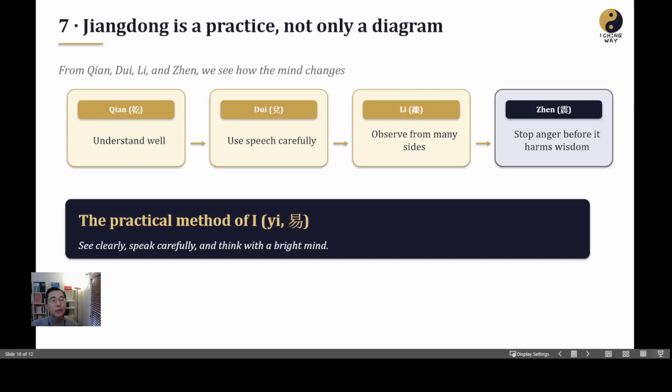So we need to understand things very well. Second one, the Dui trigram. It means we need to speak carefully, think before we talk. And the third one, we need to observe things from every perspective. And finally, we need to stop anger. Don't feel angry so often. This is how we use the practice of I Ching in our daily life to see clearly, speak carefully, and think with a bright mind.